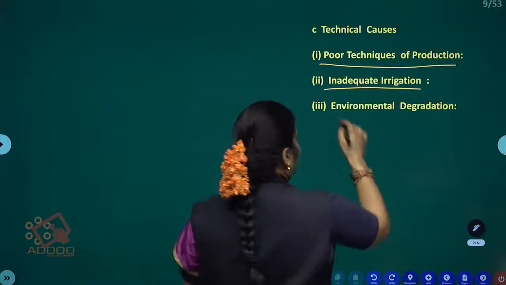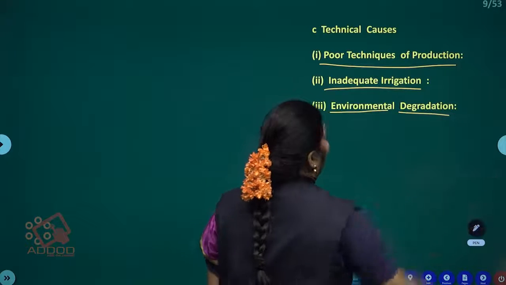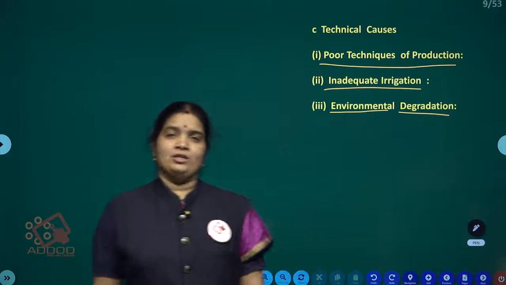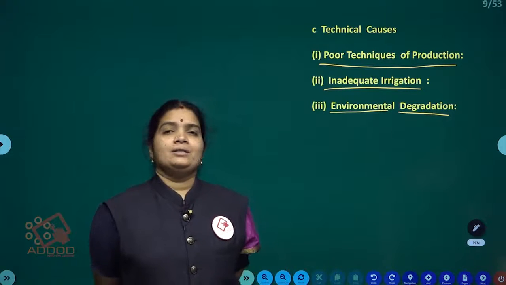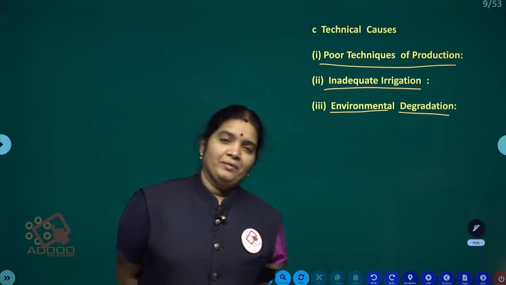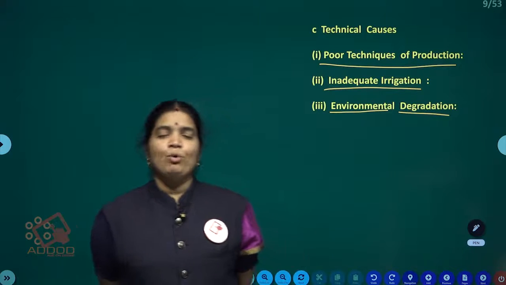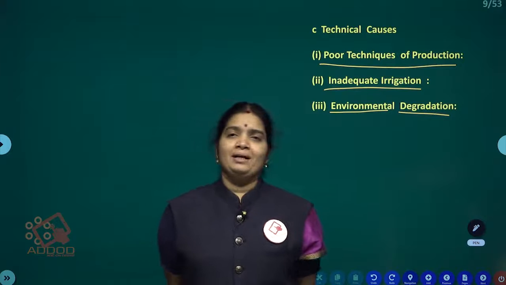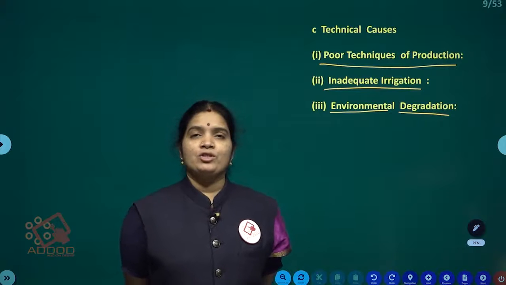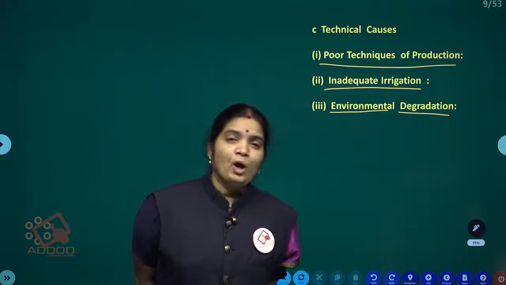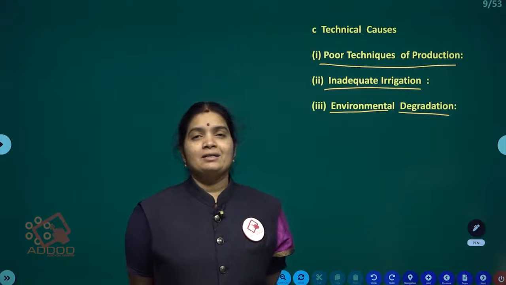Next one, environmental degradation. Day by day modernization takes place, so industrialization is increasing. Whenever we start to establish more industries, the area automatically becomes polluted, and because of pollution we will not get proper output from the agriculture sector.